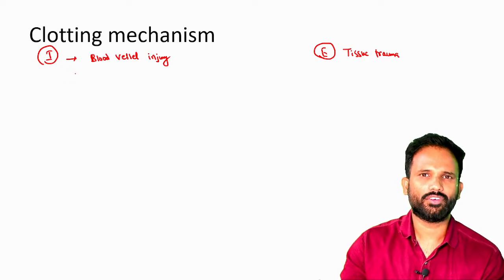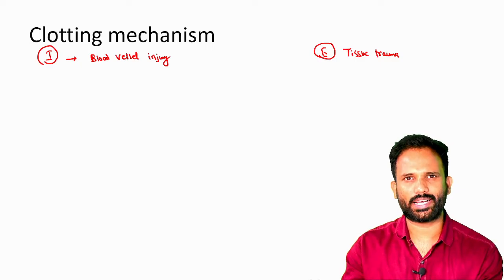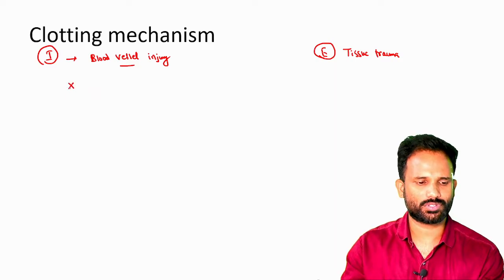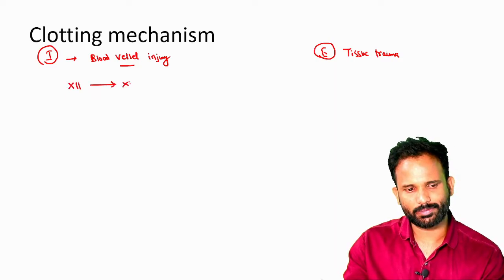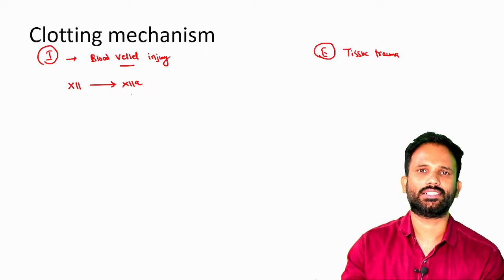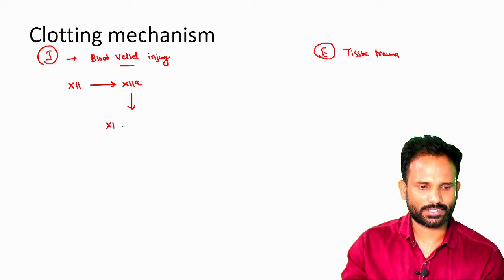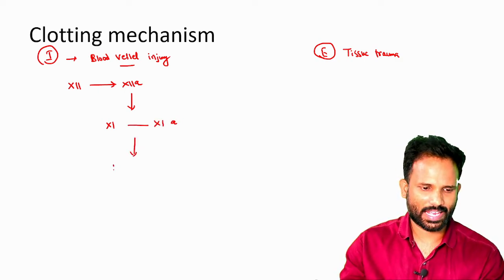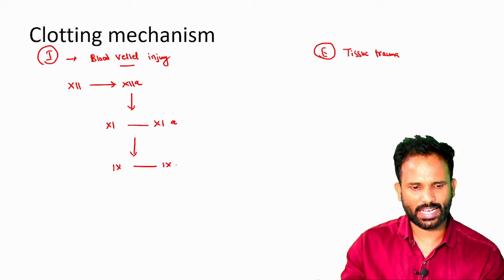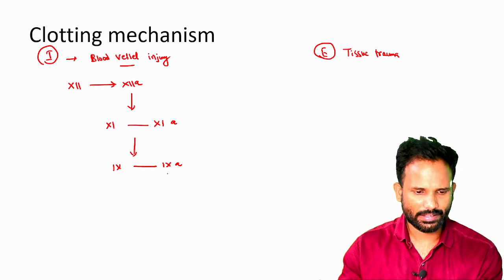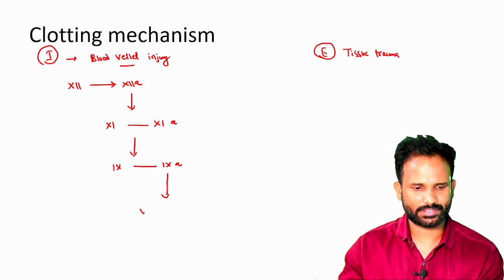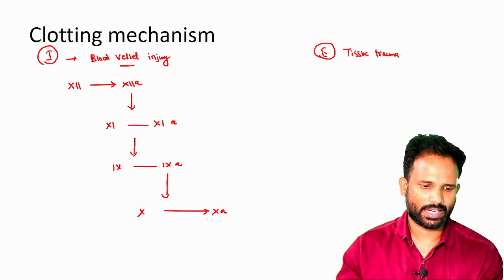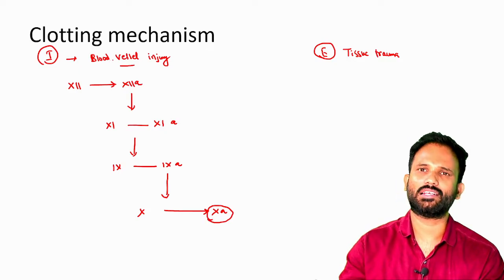Now the sequence of steps. You already know that factor 12 is called the contact factor or Hageman factor. So whenever the blood vessel is injured, the collagen is exposed. Factor 12, the contact factor, will be activated to 12A, and this 12A will convert 11 to 11A, and this will activate 9 to 9A, and this 9A will activate 10 to 10A, and this 10A is part of prothrombin activation.